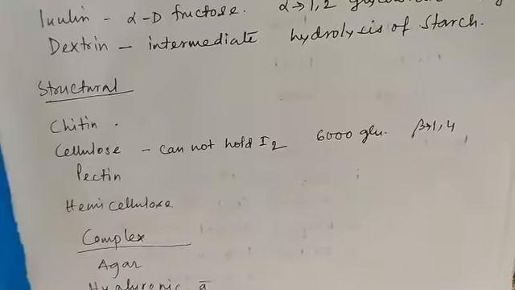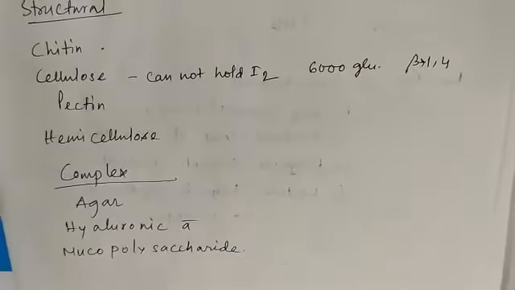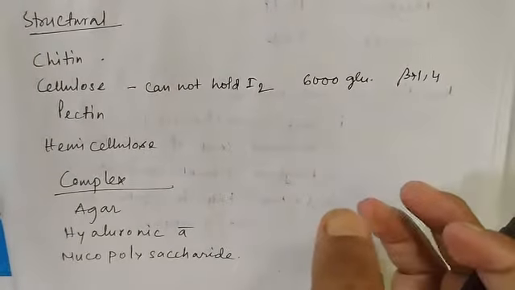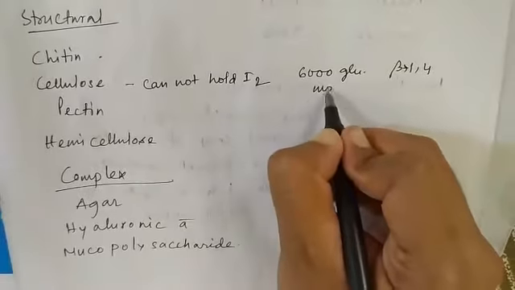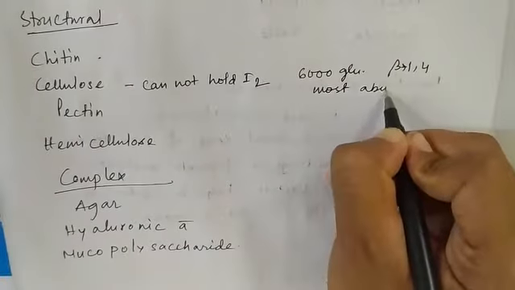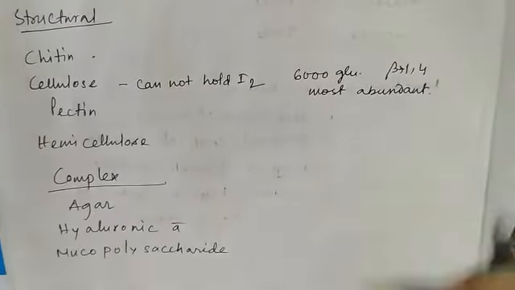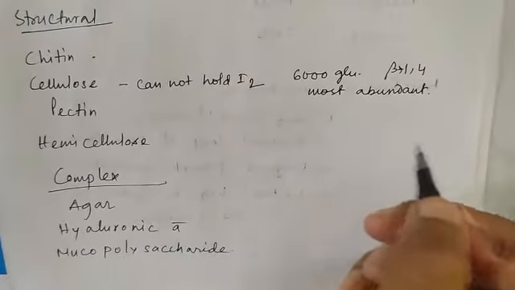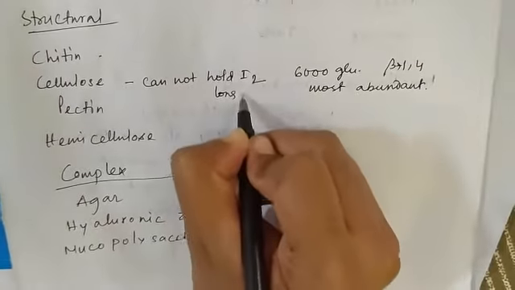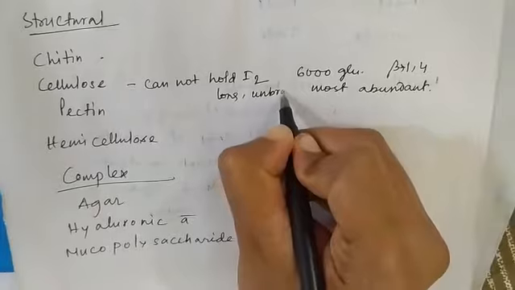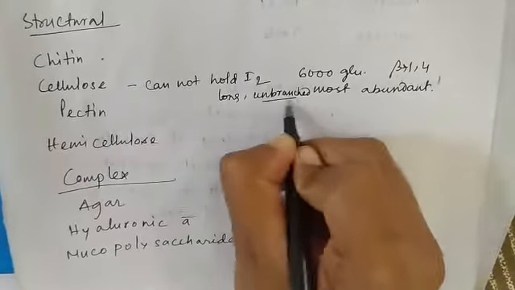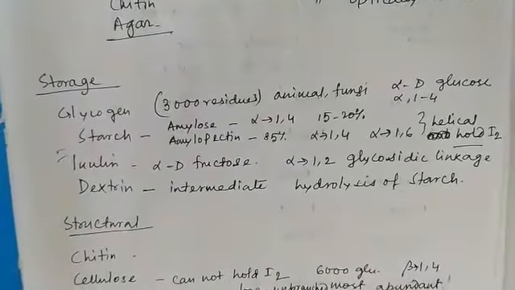The detailed structure of cellulose is described in composition of cell wall in the cell chapter. It is the most abundant polysaccharide in the world. They are long but unbranched, unlike glycogen and starch.